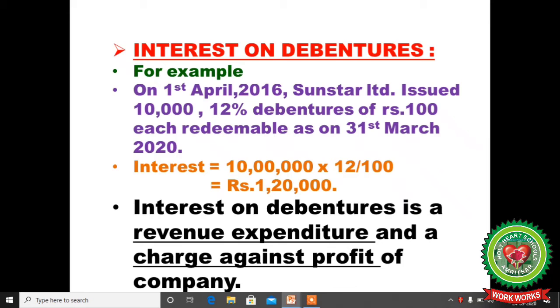Multiply with the rate, 12 divided by 100. So the interest amount is 1,20,000, which is provided by the company to the debenture holder. Interest on debenture is a revenue expenditure and a charge against the profit of the company. So from the profits, the interest is provided to the debenture holder.